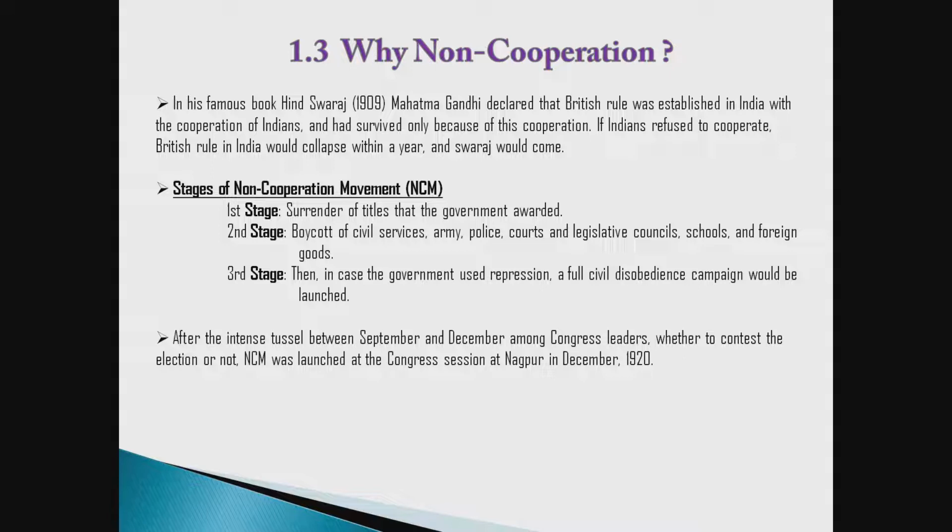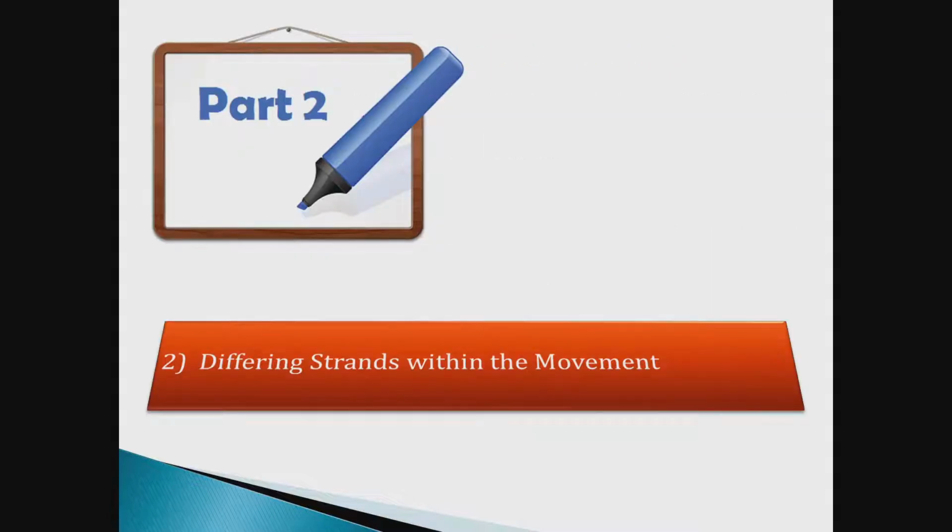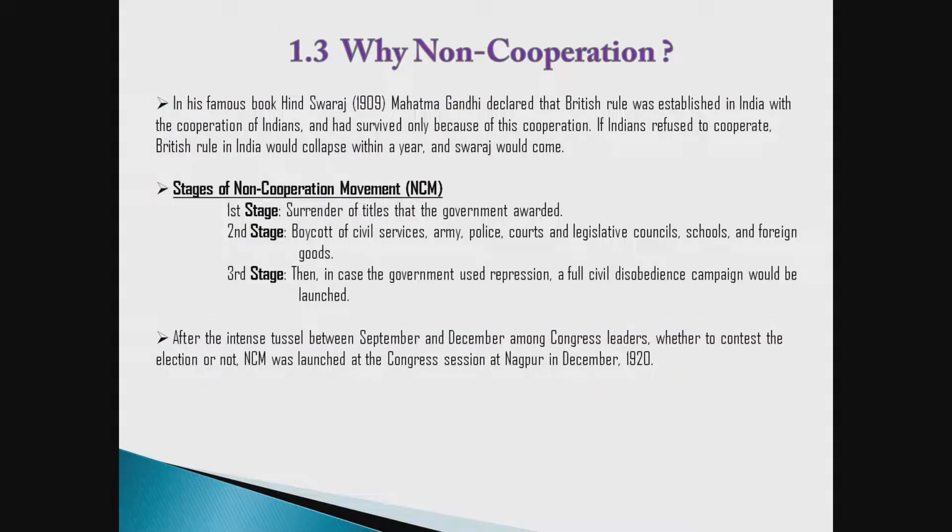Now, what were the different activities done in this non-cooperation movement? What was the idea about this non-cooperation movement in people's minds, and how did people conceive different ideas through this movement? That we will see in our next slide. So here is the end of our first part. The next part we will see in our next period.